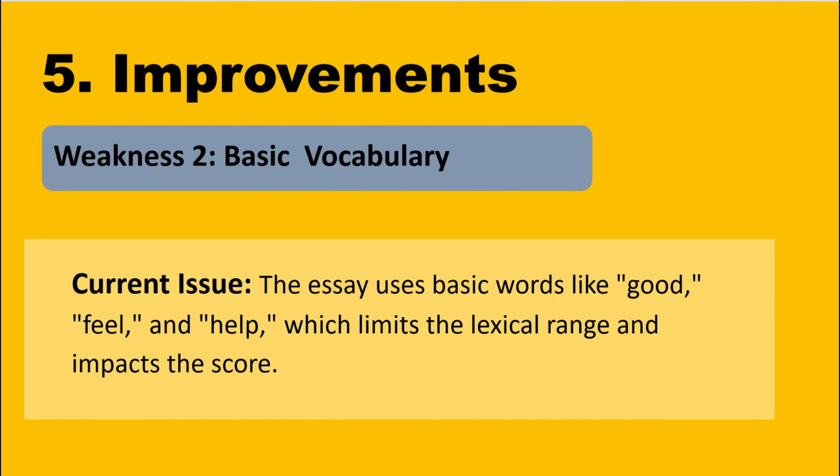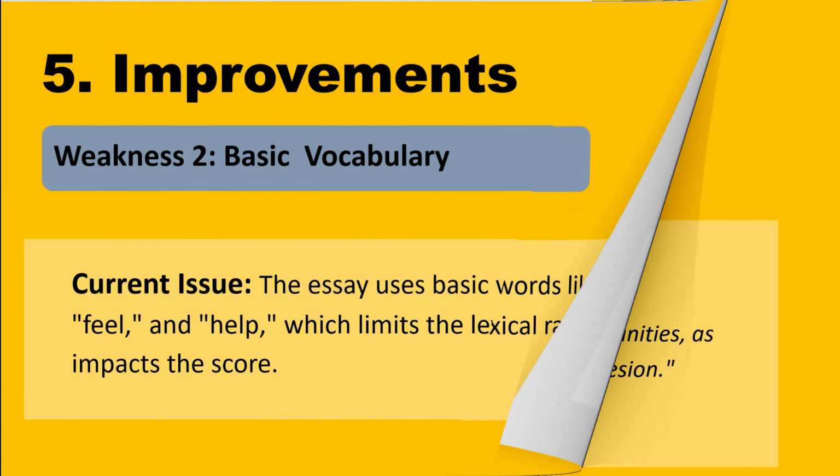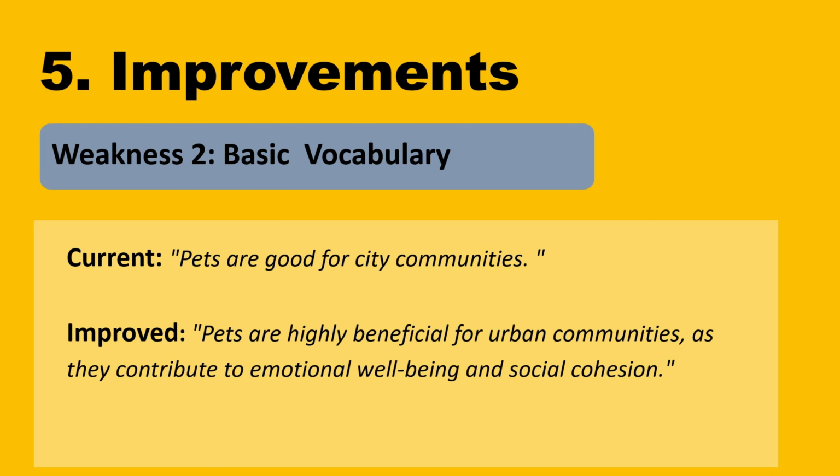2. Basic vocabulary. Issue: the essay uses basic words like good, feel, and help, which limits the lexical range and impacts the score. Example: current. Pets are good for city communities. Improved. Pets are highly beneficial for urban communities as they contribute to emotional well-being and social cohesion.